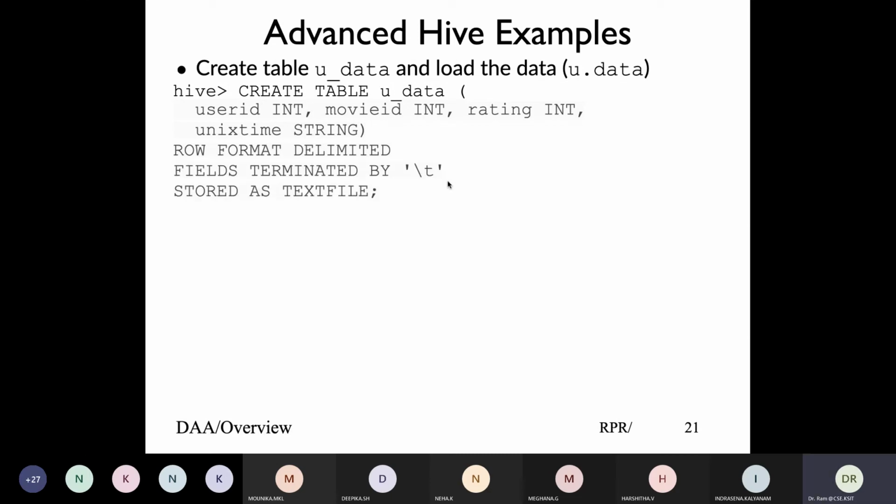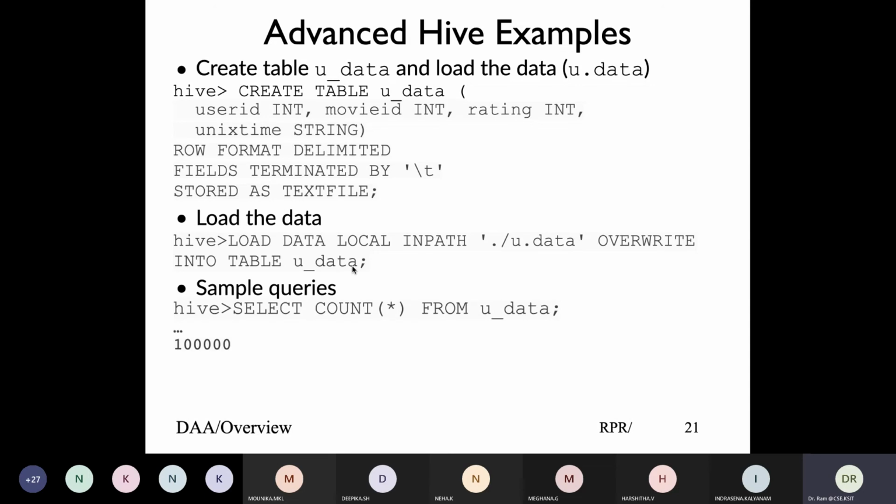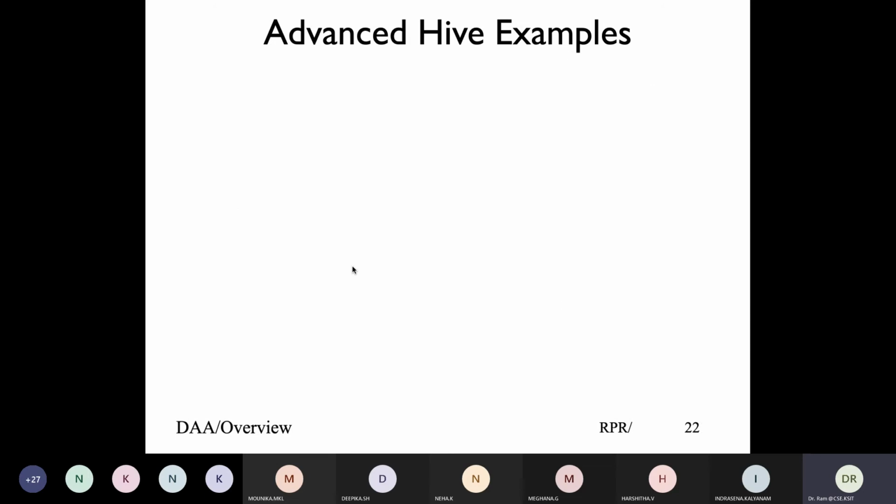We define the same thing, row format terminated by tab character, stored as text file, which is the default. Then load the data, load data local inpath, this is u.data or wherever, overwrite into table u_data. And then we can do whatever query commands we want to do and continue with that.